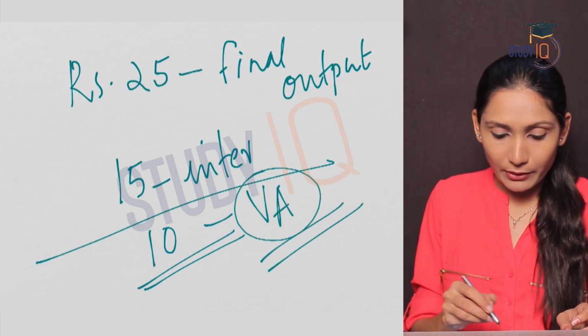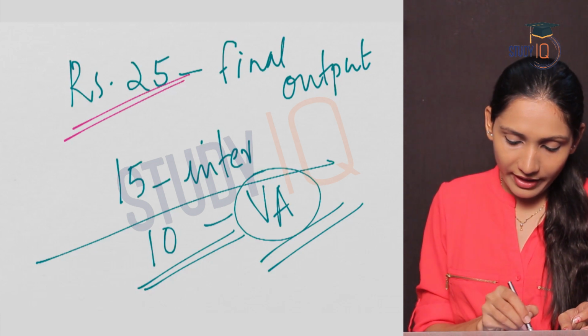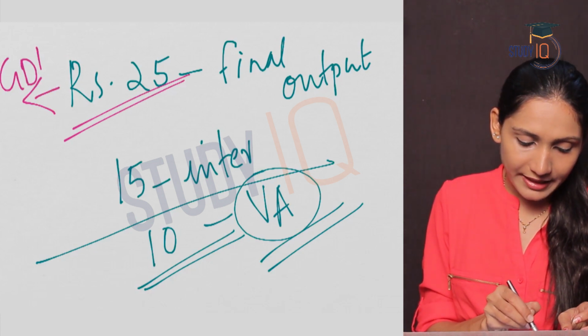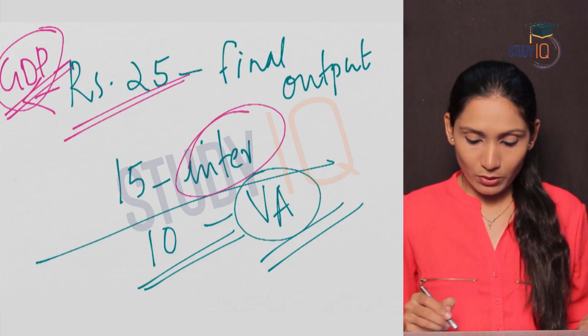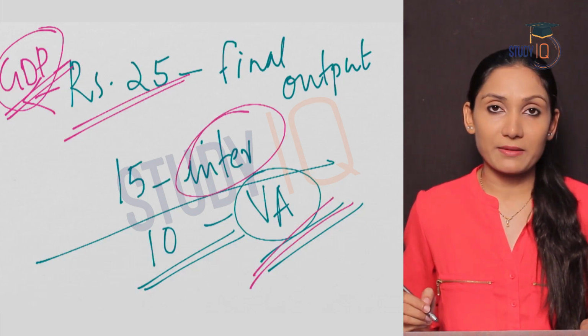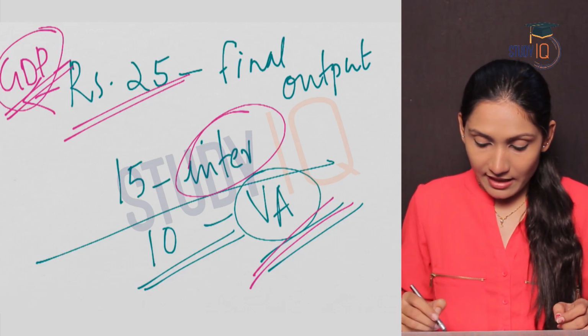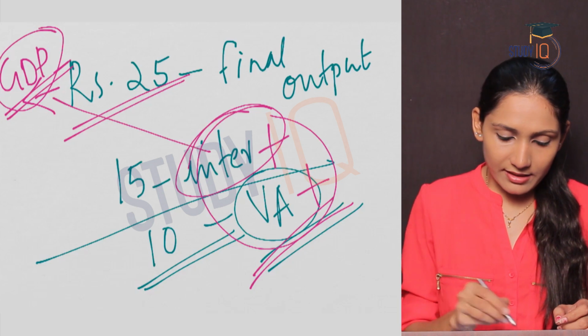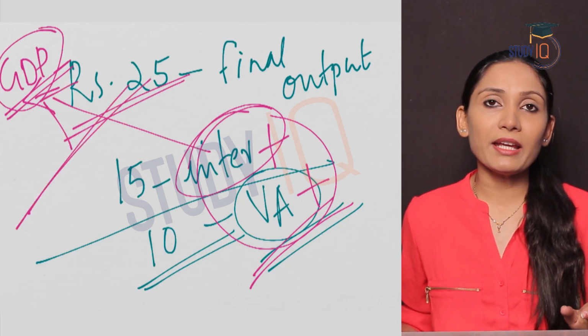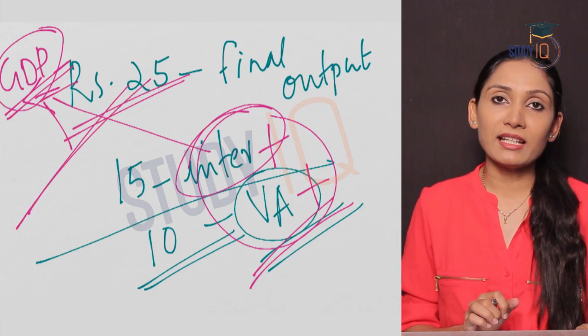Rupees 10 is the value added here, and rupees 25 is the final output, which is the GDP. So GDP minus intermediate consumption will give you value added of a commodity. Or you can also say that value added plus intermediate consumption will give the GDP.